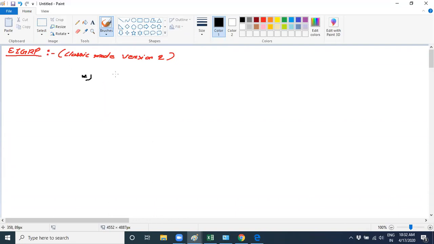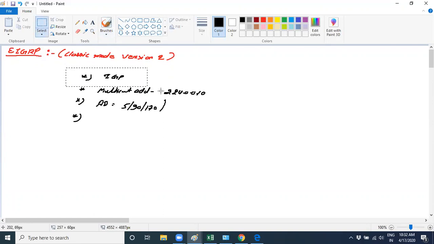EIGRP stands for Enhanced Interior Gateway Routing Protocol, right? It's an IGP protocol. Clear? It uses a multicast address. It uses some AD value. And the other thing is that there are some messages.